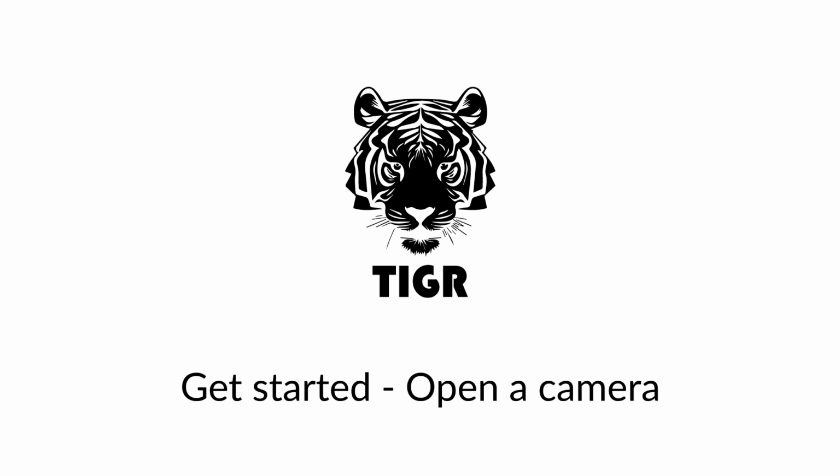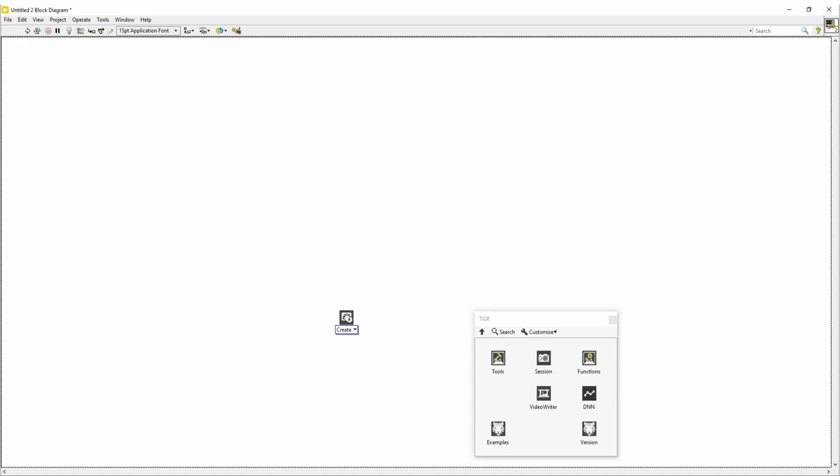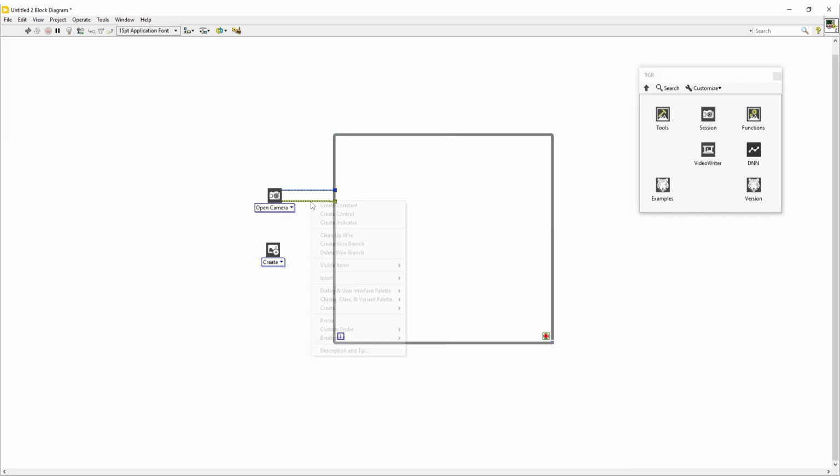In this video we show how to open a camera with TIGR Vision. First, we'll create new references for the image and camera. Then, we will run the acquisition in a loop.